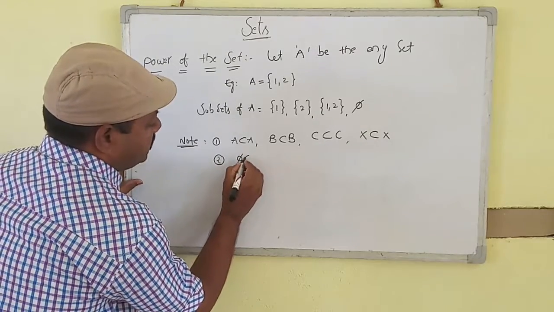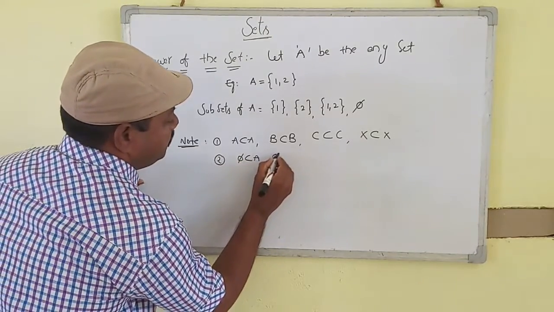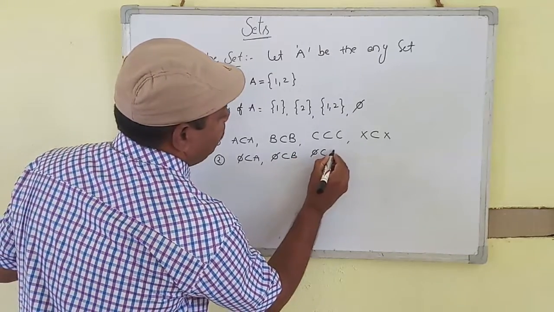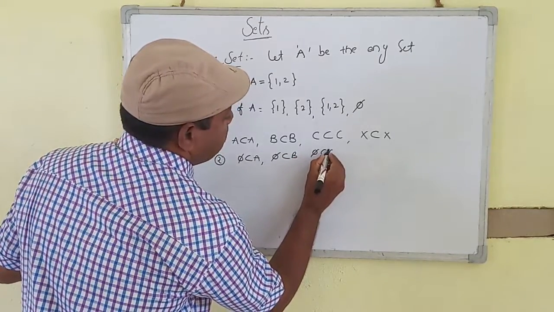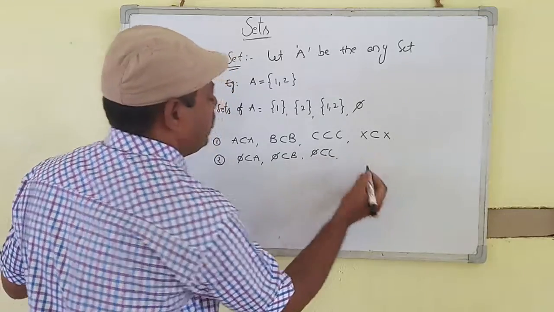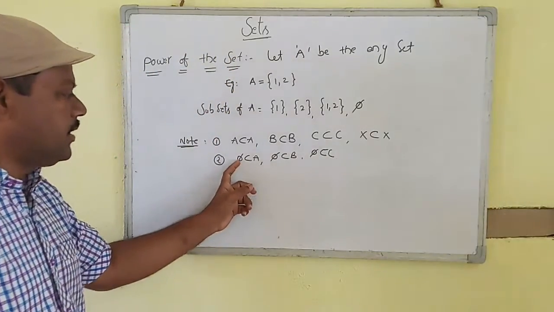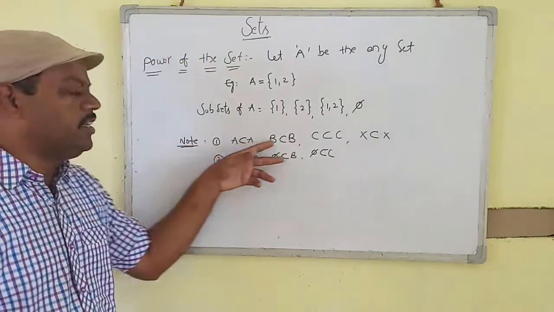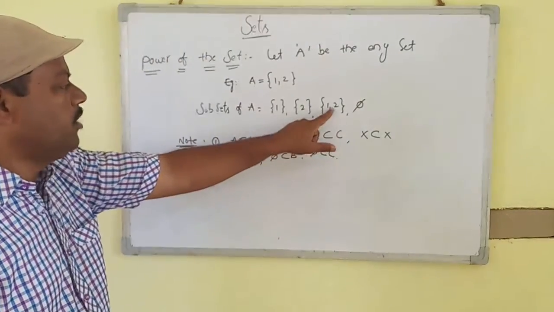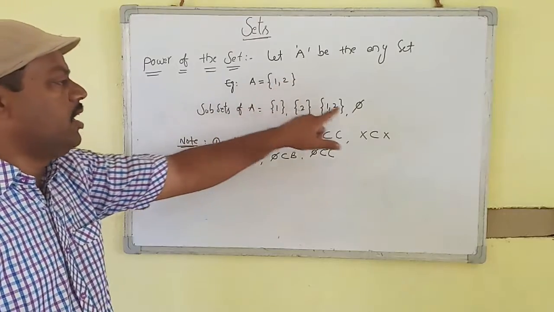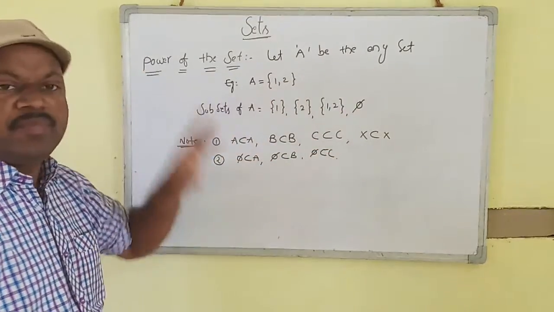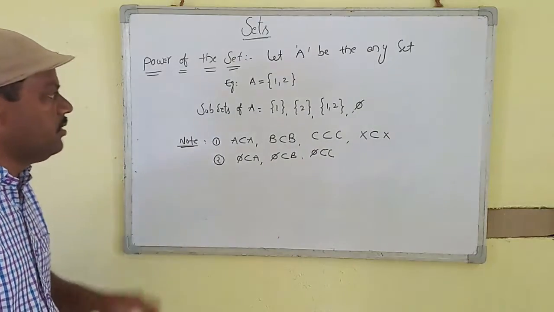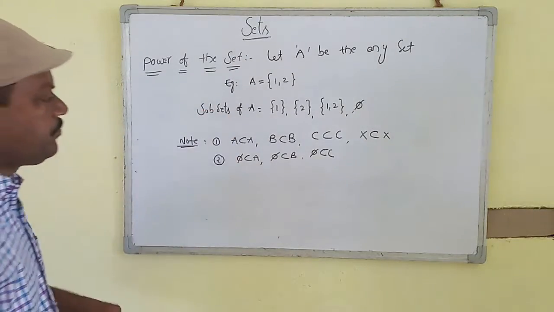The second point is that the null set is a subset of every set. Phi is a subset of A, phi is a subset of B, phi is a subset of C. So the null set is a subset of every set. Remember these two points: every set is a subset of itself, and the null set is a subset of every set, students and friends.